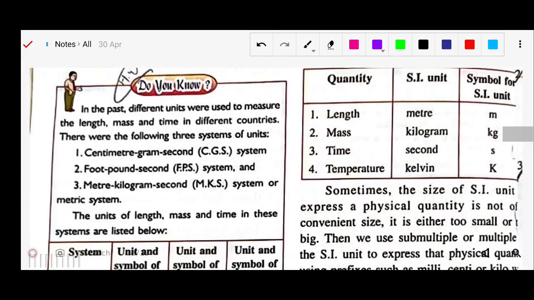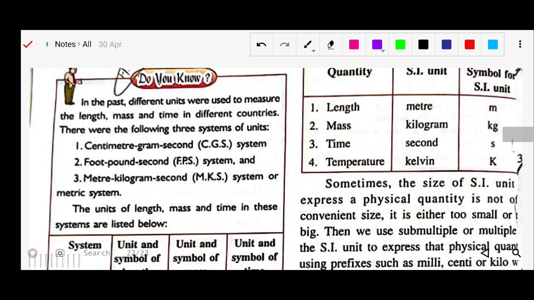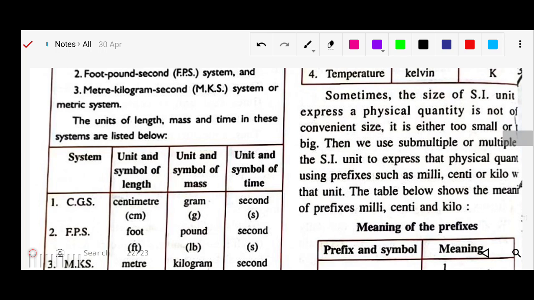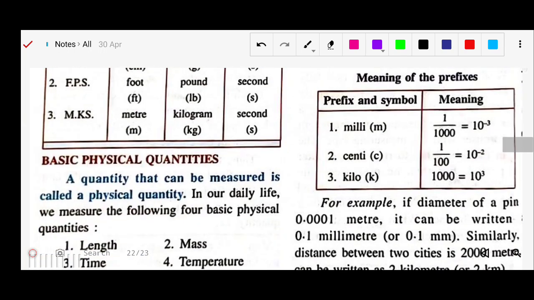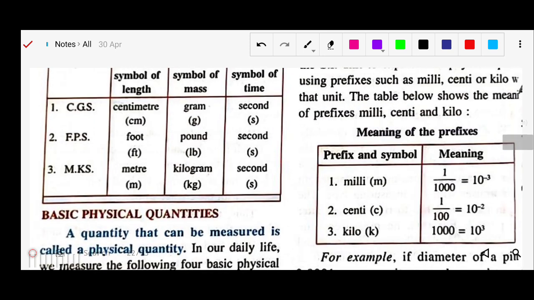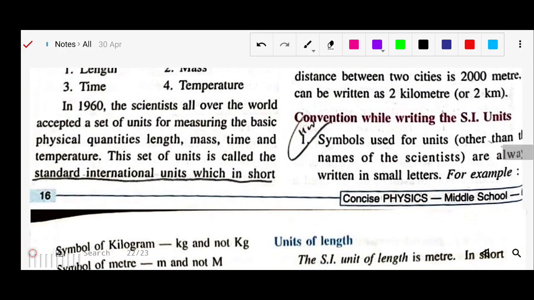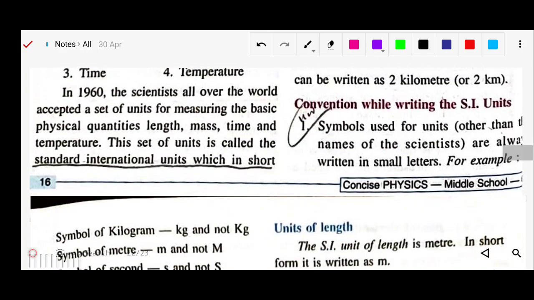For length, the SI unit is the meter, denoted by m. For mass, kilogram, denoted by kg. For time, second, denoted by s. For temperature, Kelvin, denoted by a capital K. There are also prefixes that we use before the basic SI units, like milli, centi, and kilo. These are the prefixes.